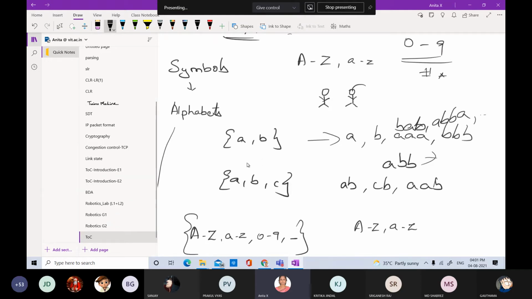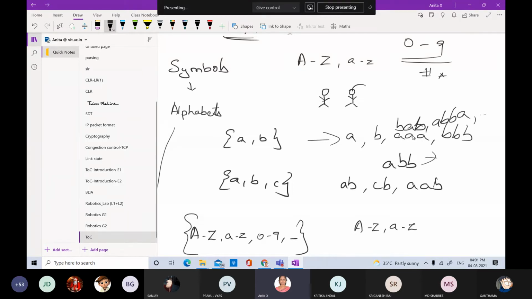Using these two characters I can form strings without any constraints. In this example we haven't given any constraints for string formation, so I can have strings of length 1, strings of length 2, and these two alphabets can come in any position of the string.